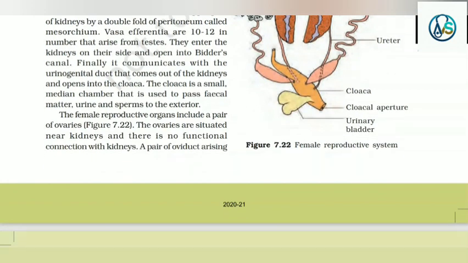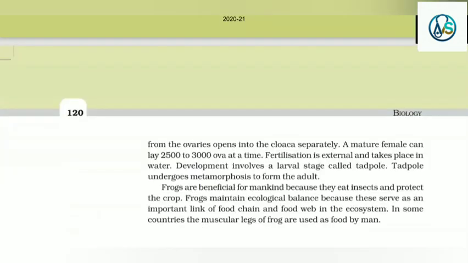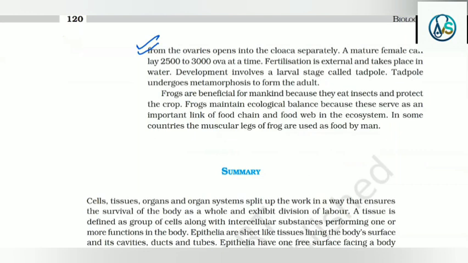The cloaca is a small median chamber that is used to pass fecal matter, urine and sperms to the exterior. The female reproductive organs include a pair of ovaries. The ovaries are situated near kidneys and there is no functional connection with kidneys. A pair of oviducts arising from the ovaries opens into the cloaca separately. A mature female can lay 2500 to 3000 ova at a time.